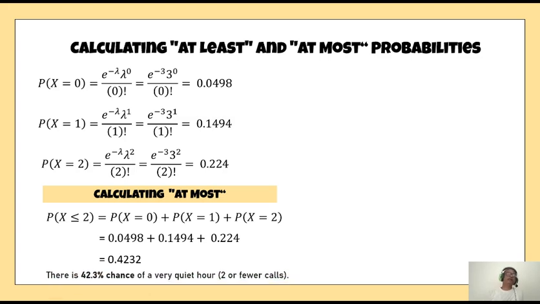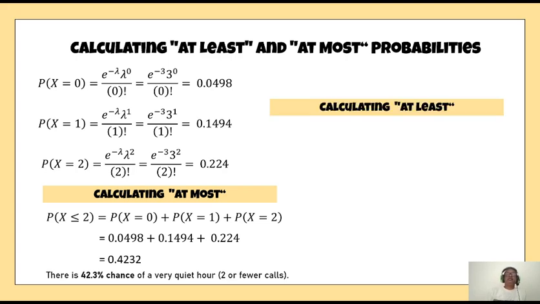So there is a 42.3% chance of a very quiet hour. Quiet hour means there will be not more than 2 calls. So there is a 42.3% chance that there will be very few calls, either no call or 1 call or 2 calls.